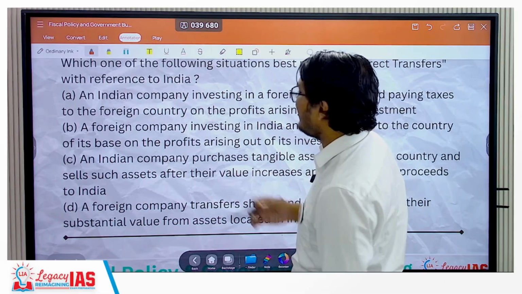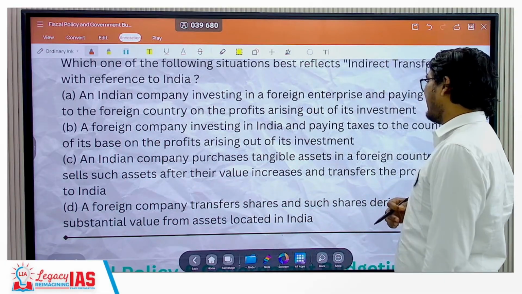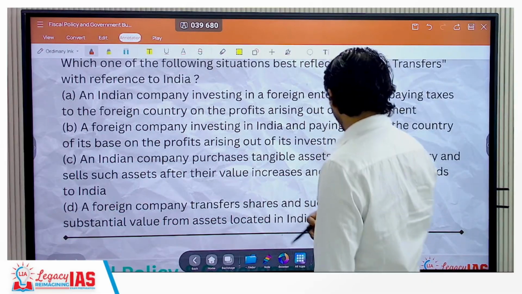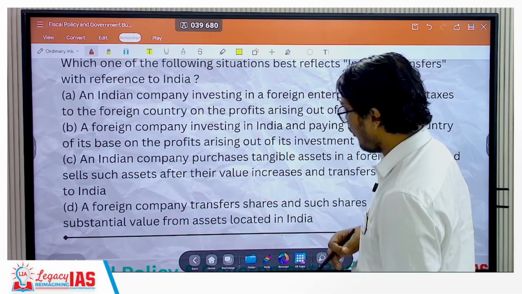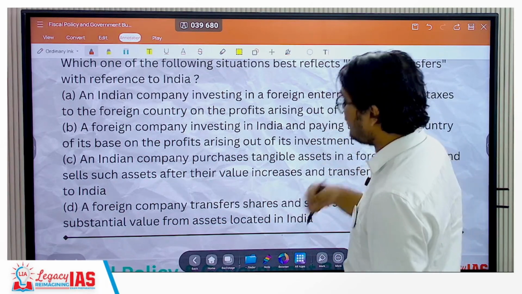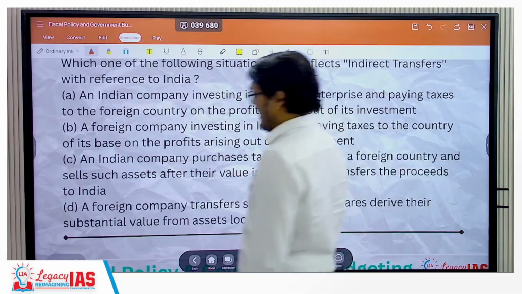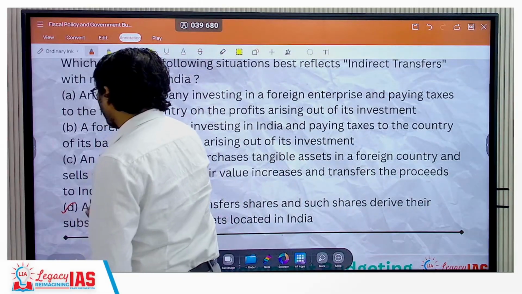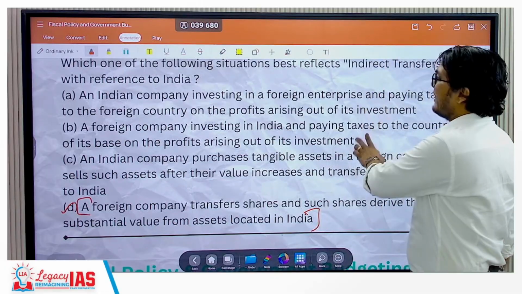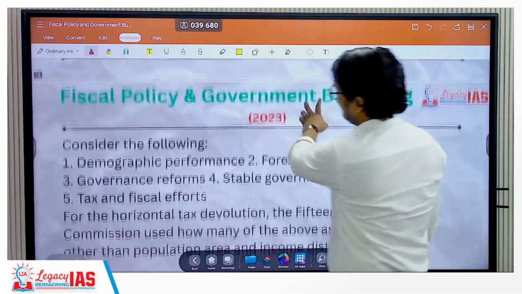No. C, an Indian company purchases tangible assets in a foreign country and sells such assets after their value increases and transfers the proceeds to India. No. D, a foreign company transfers shares and such shares derive their substantial value from assets located in India. That is the classic definition of indirect transfers.